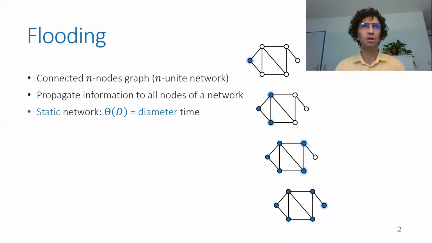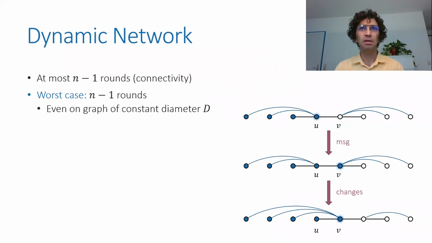So the main computational problem we are interested in this work is flooding in networks. In this problem, there is one unit, one processor that has to propagate information throughout all the n unit or n node network, which is represented by a node graph. And we know that if the network is static and doesn't change over time, flooding will take roughly diameter time. But we're interested in dynamic networks where there are changes over time.